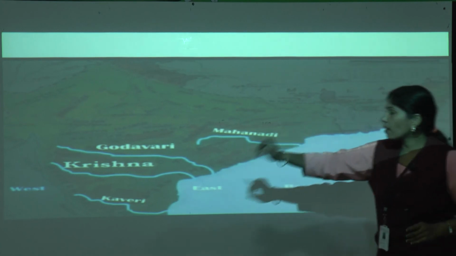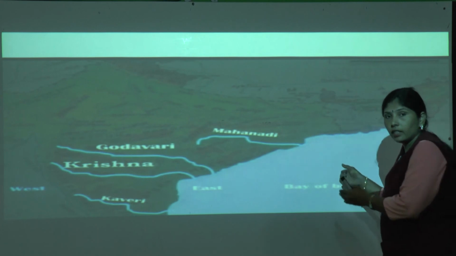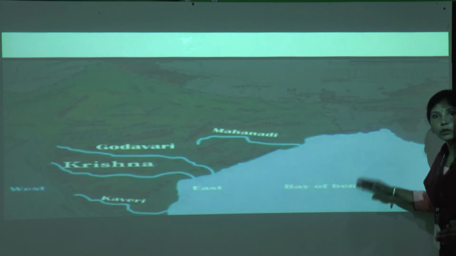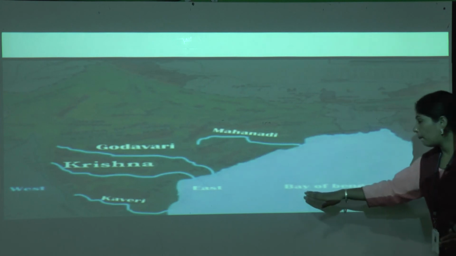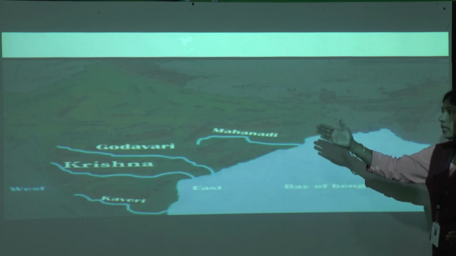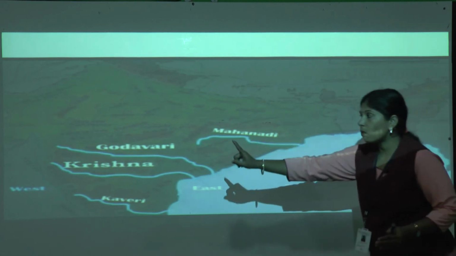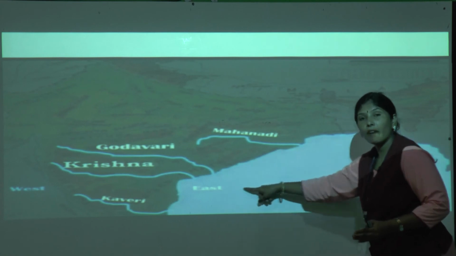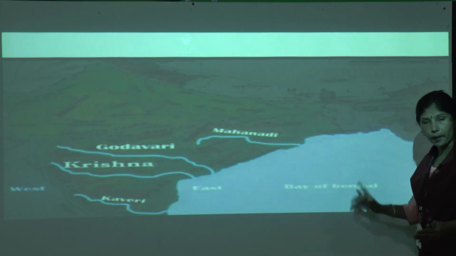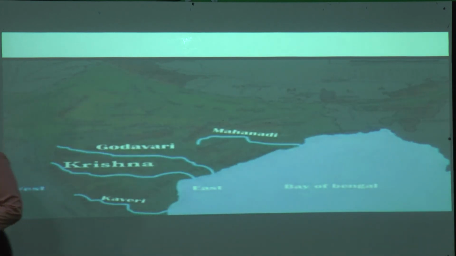So it flows from west to east and finally mixes in the Bay of Bengal. Mahanadi, Godavari, Krishna, Kaveri start from the west and flow to the east. I hope you all understood what the teacher is explaining.